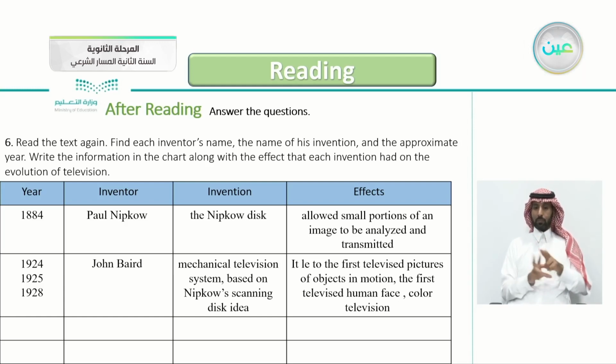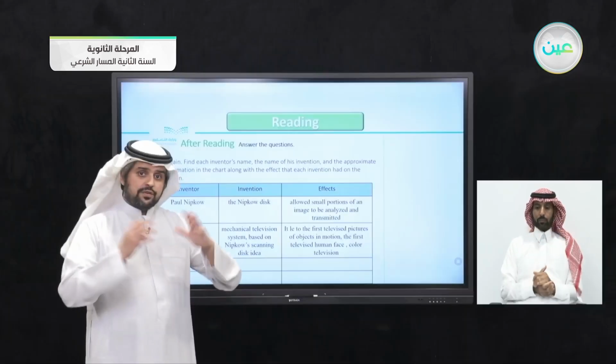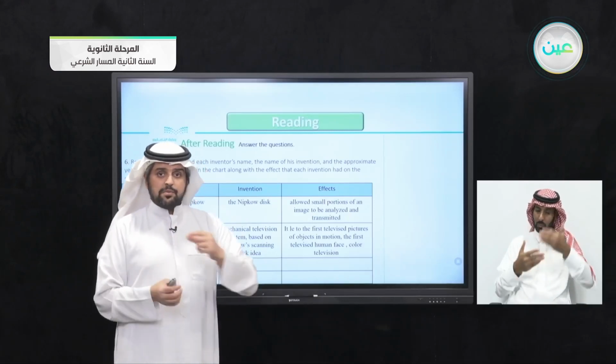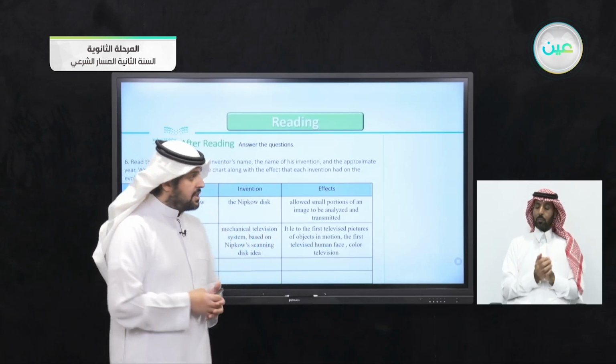The first one: the year is 1884, the inventor is Paul Nipkow, and his invention is the Nipkow disc. The effect: it allowed small portions of an image to be analyzed and transmitted. So now you know that the invention of TV didn't come at once. It was step by step. It took time.